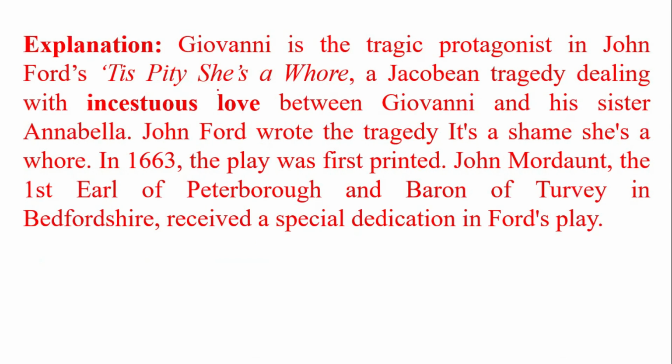Why Jacobean tragedy? We can see the incestuous love relation shown between Giovanni and his sister Annabella. John Ford wrote the tragedy in 1633.